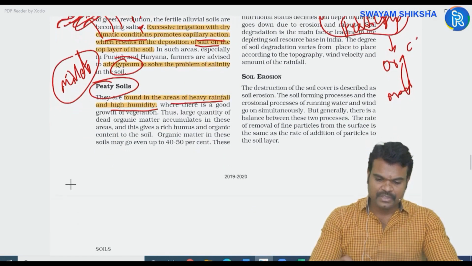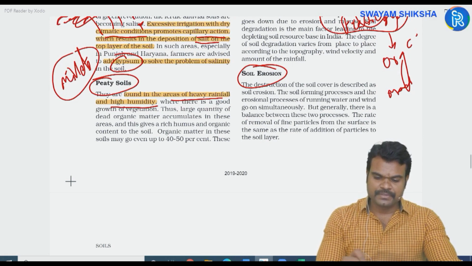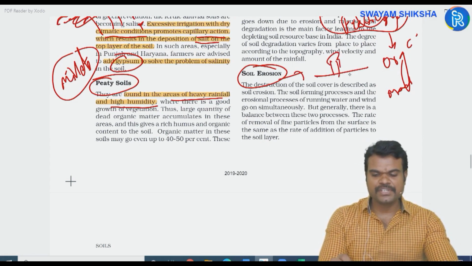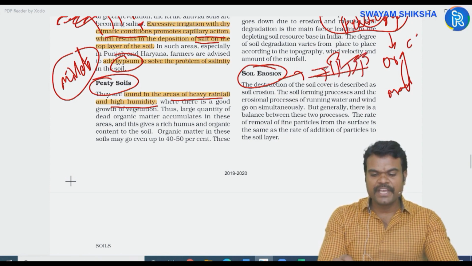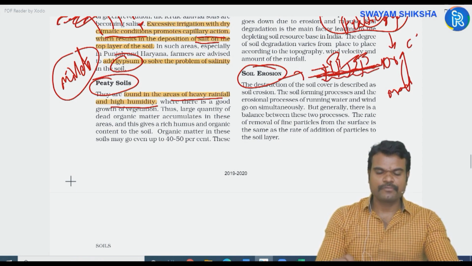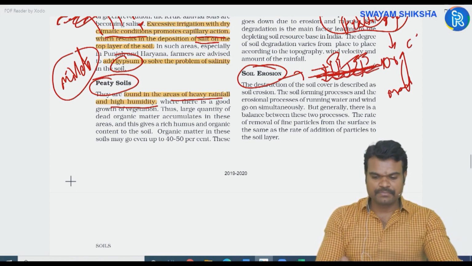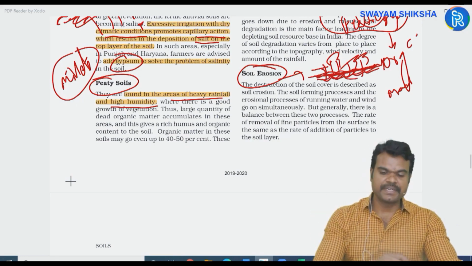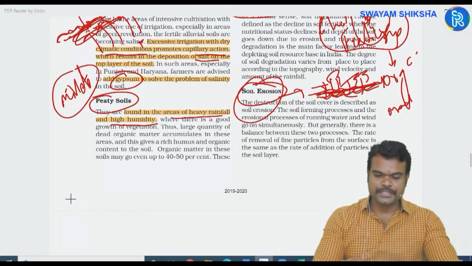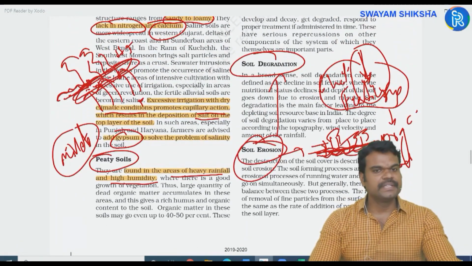Okay, and you have the concept of soil erosion, soil getting eroded. When you clear up the natural vegetation, what will happen? When you have the natural vegetation, it will be able to reduce the flow of water. But when you clear off the natural vegetation, which is nothing but deforestation, automatically water velocity would be increased. If the increased water flows with the increased velocity, the soil erosion rate would be greater. Okay, so deforestation is responsible for soil erosion. In other words, you can say soil degradation.